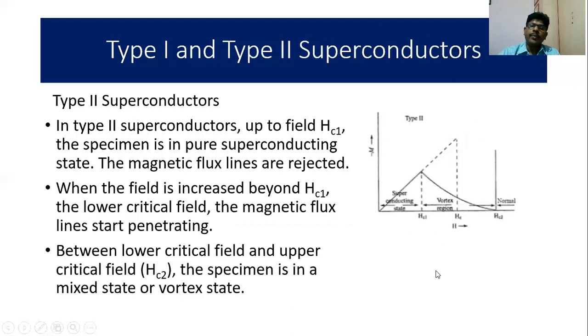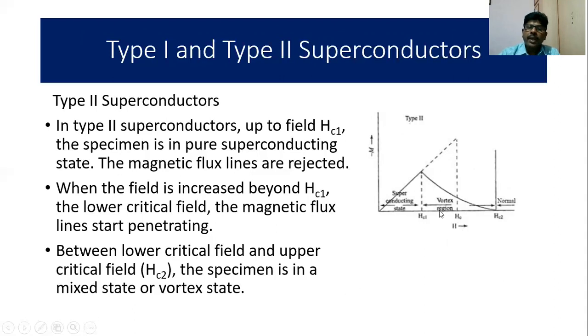In type 2, we have a gradual change from the superconducting state to the normal state. In between, we have a region known as the vortex region. In type 2 superconductors, up to Hc1, known as the lower critical field, the specimen is in the superconducting state. The magnetic flux lines are rejected. When the field is increased beyond Hc1, the magnetic flux lines start penetrating. Between the lower critical field Hc1 and the upper critical field Hc2, the specimen is in a mixed state or vortex state.